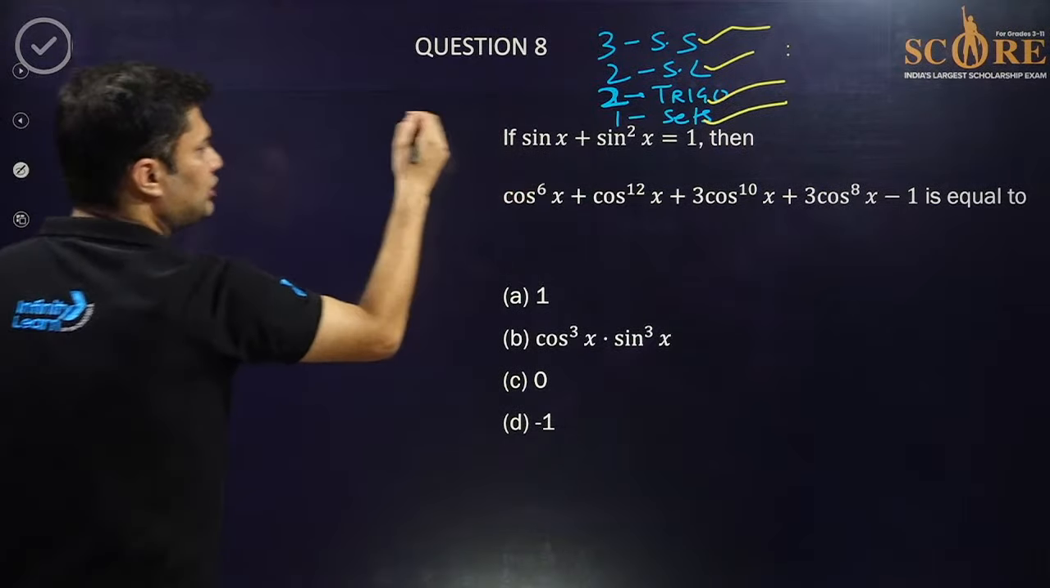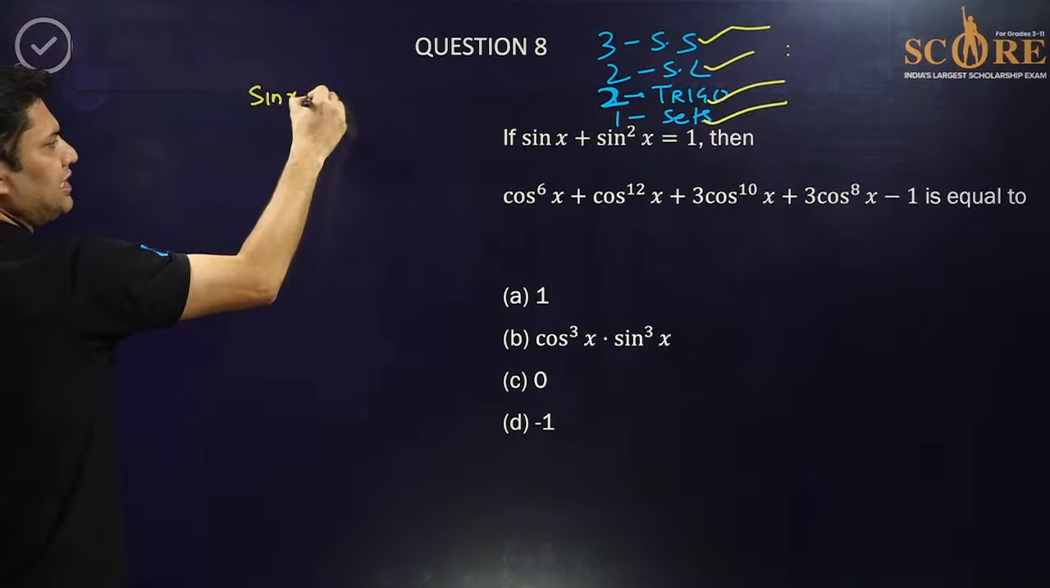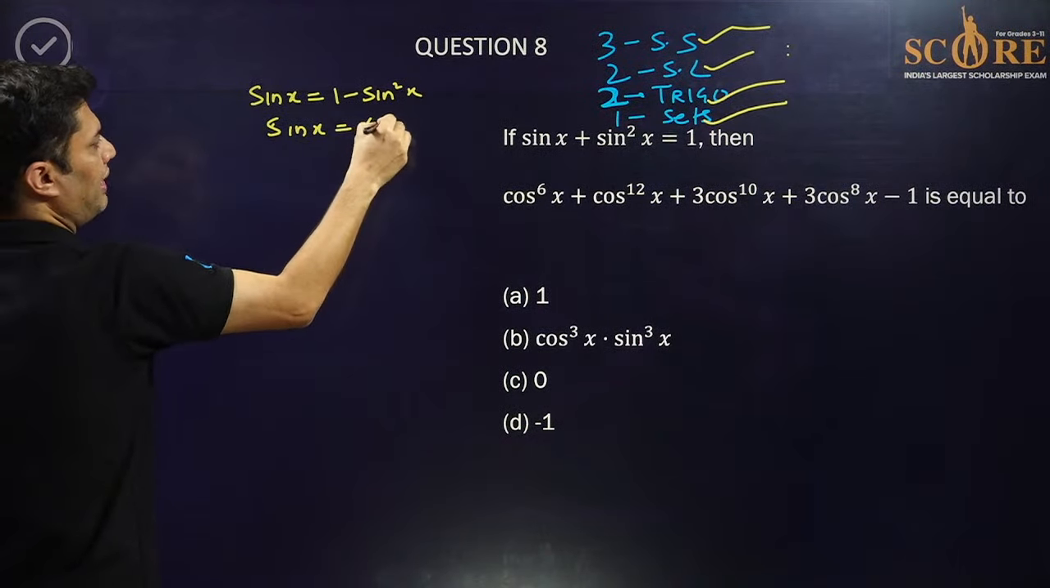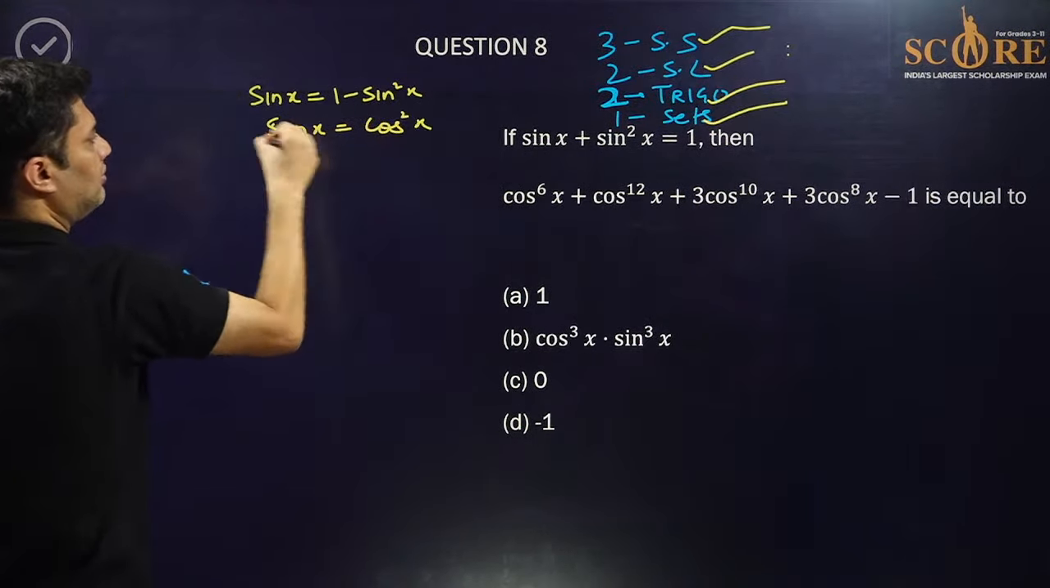Okay, if you see this question, 1 minus sin x is cos square x actually. So let's put cos square x as sin x. So this expression will be converted to cos to the power 6 will be sin cube, because cos square equals sin x. This is cos square to the power 6, so sin to the power 6. This is sin to the power 5. This is sin to the power 4 minus 1.